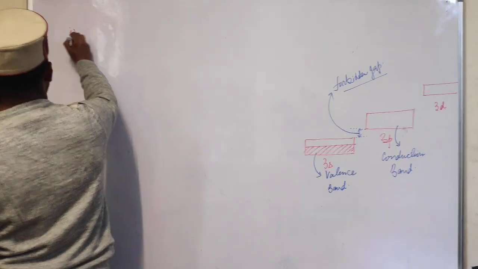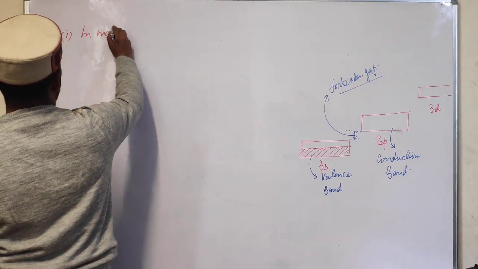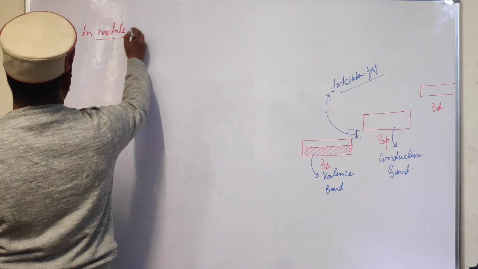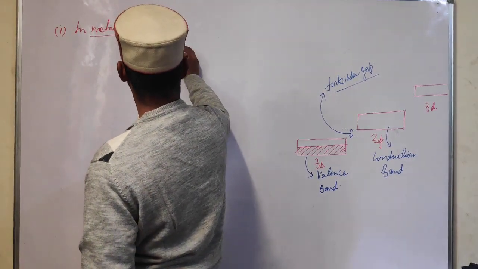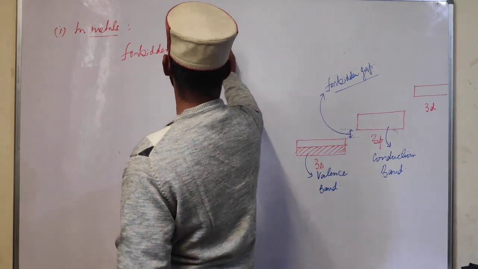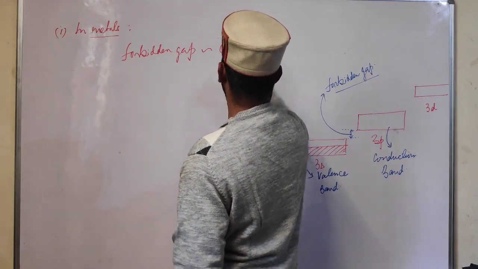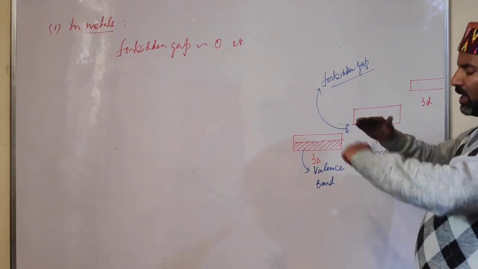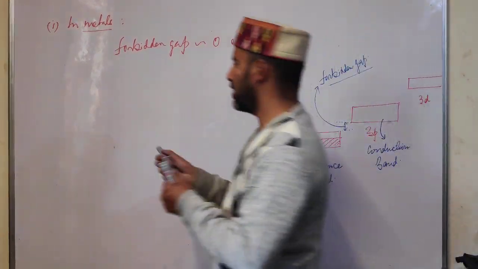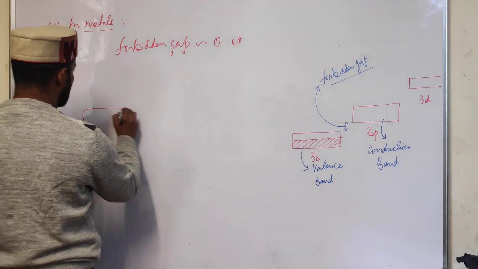Now students, in metals, this forbidden gap is almost 0 electron volts, which means that in metals the valence band and the conduction band are almost touching each other. So we say if this is what?